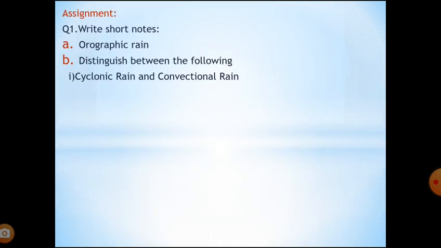For the assignment, you have to write short notes on A, orographic rain, and B, distinguish between the following: you have to compare cyclonic rain and conventional rain. Children, you have to write this in your notebook.